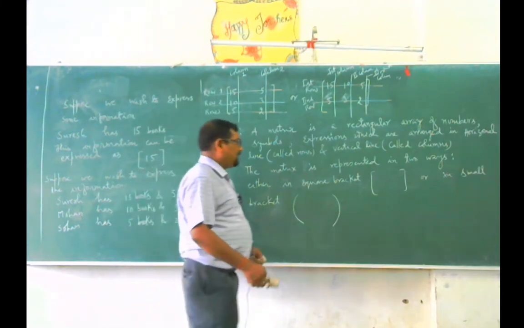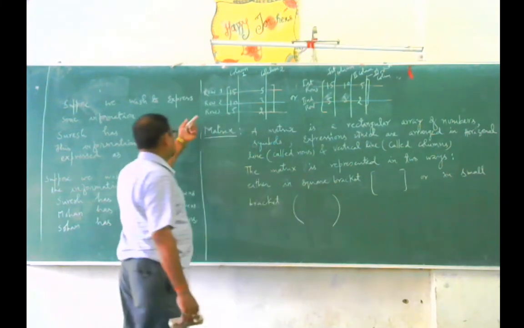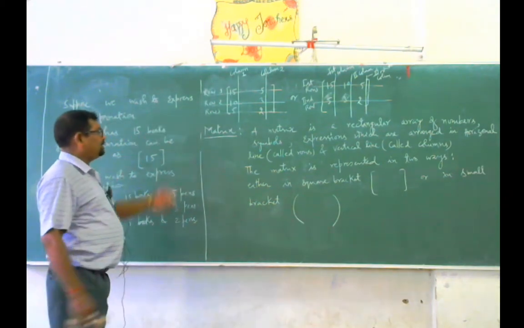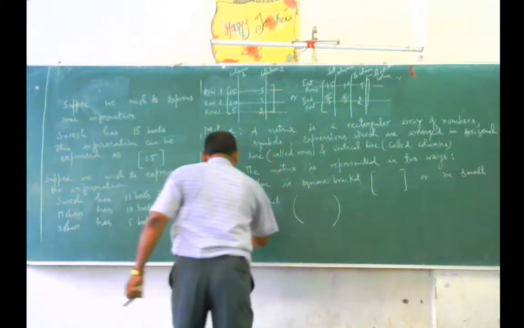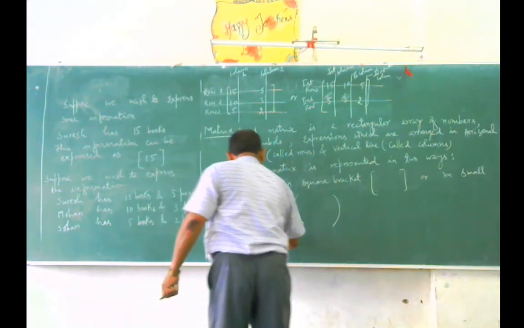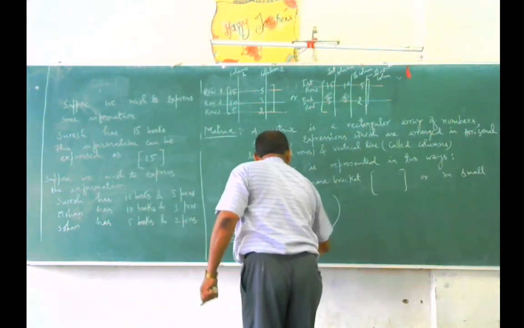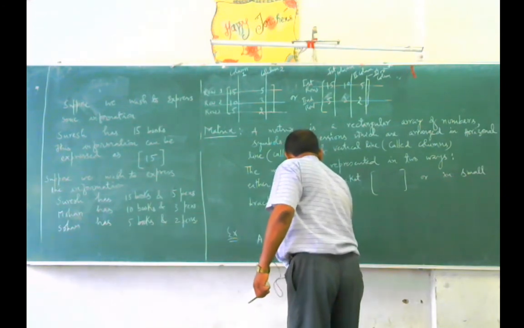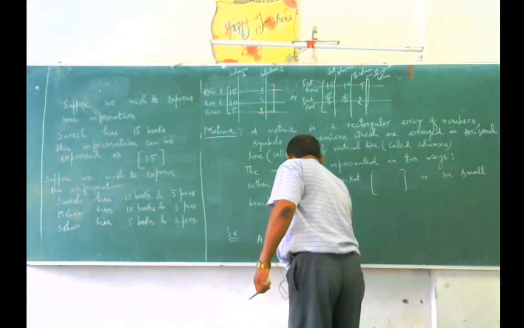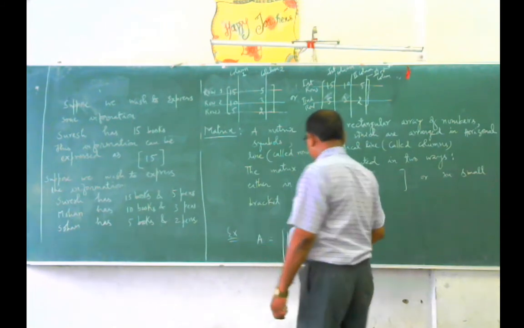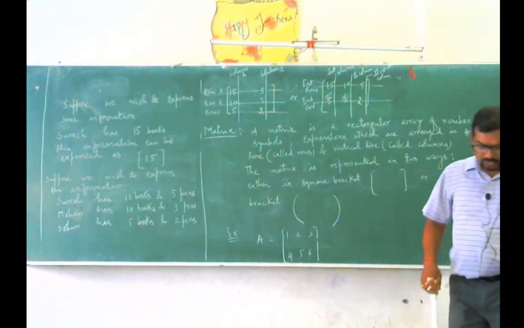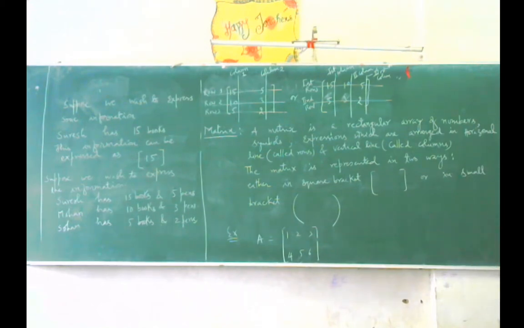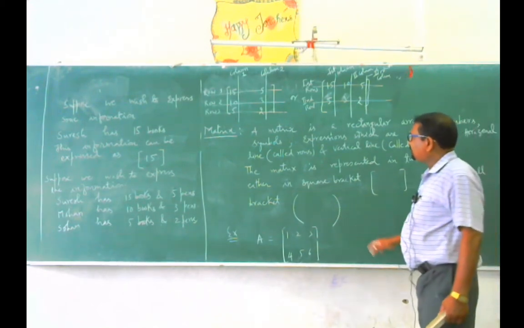Let us take an example, the information given previously. So we can write here, example, the matrix A is 1, 2, 3, 4, 5, 6. How many rows does this matrix have? How many horizontal lines?